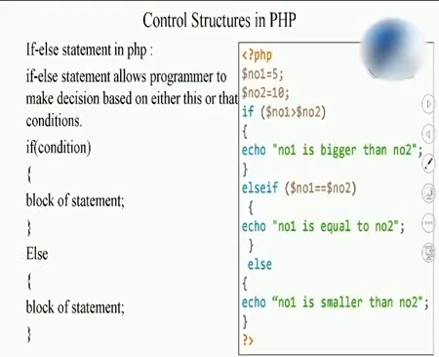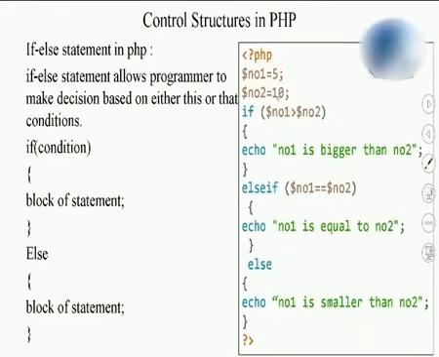Now this is a simple program which I wrote by using else if. Observe this else if also. If you want to check the second condition, I can write else if like this. So I have assigned values to two numbers. For number 1, I have assigned the value 5. For number 2, I have assigned the value 10. I am comparing these two numbers. If I change these values, it is going to change the output.